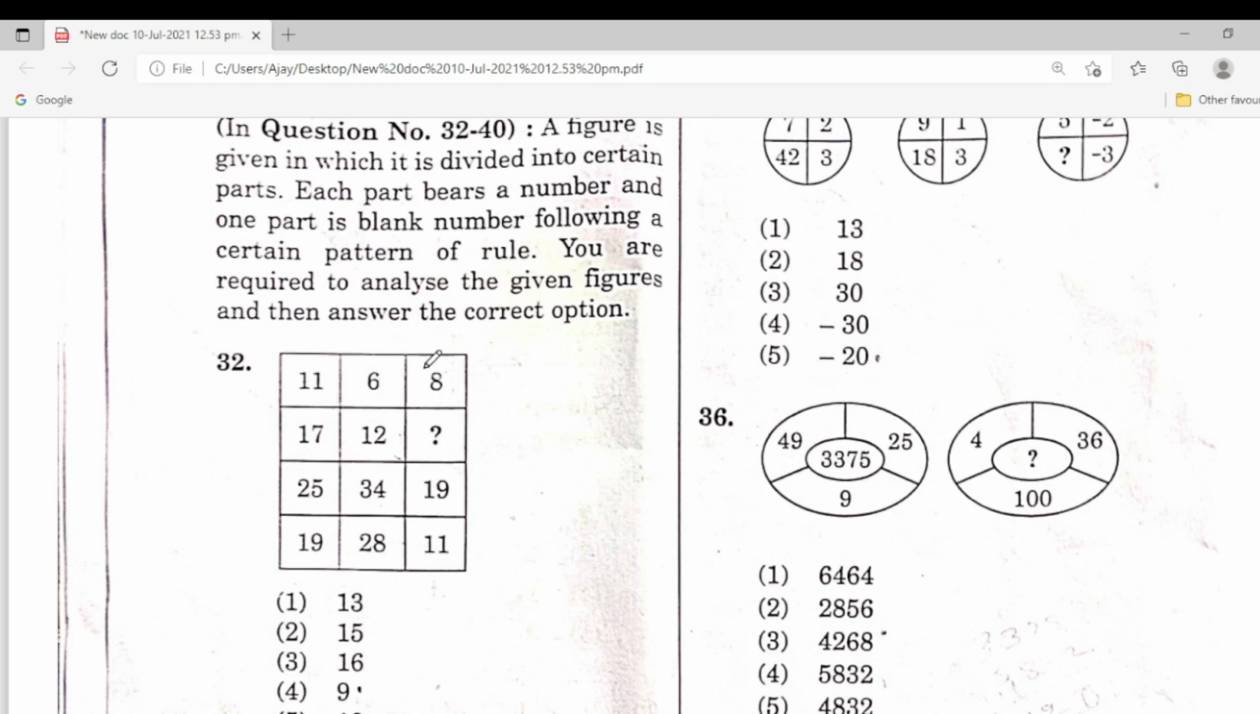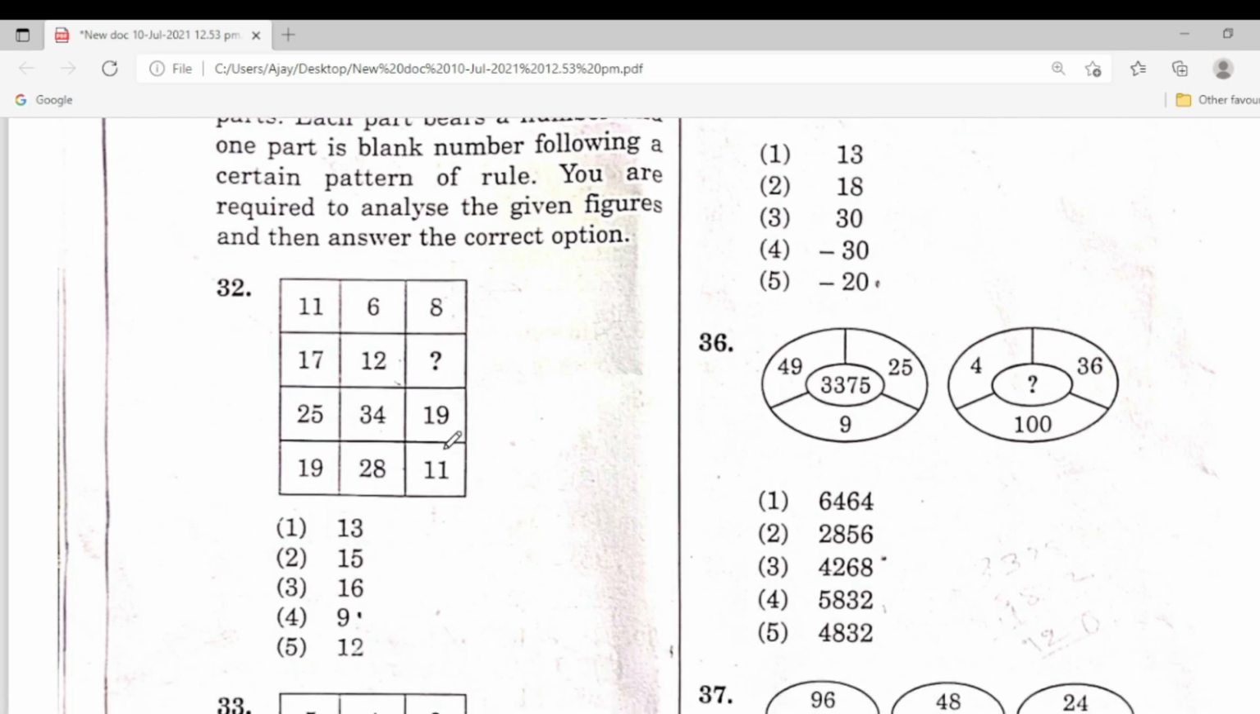So this is 11, 6, 8. So here is one of the figures. Which is the correct answer here? I will explain in the next classes. So you see the answer. Here the third one is the correct answer. Here 16 is the correct answer.